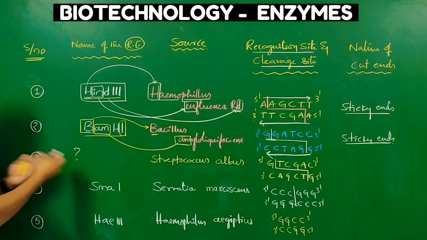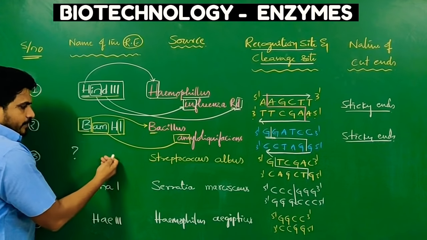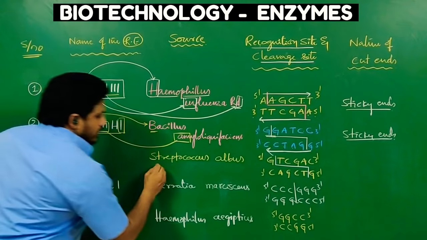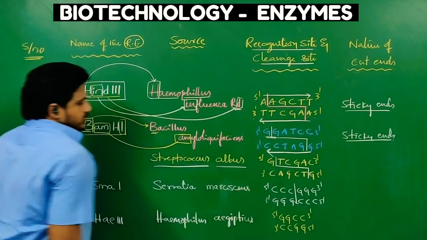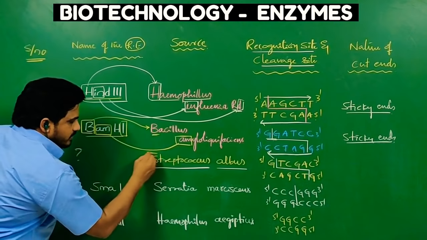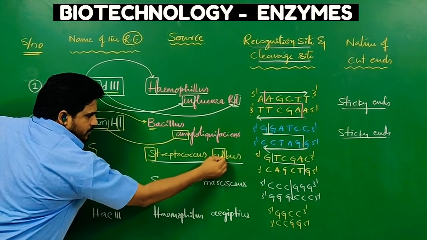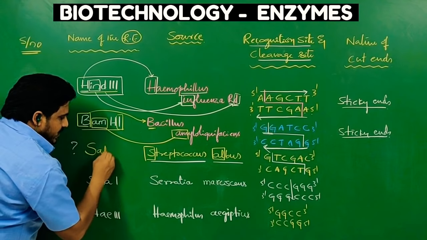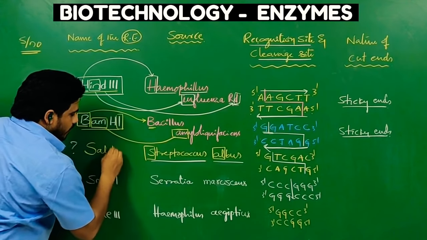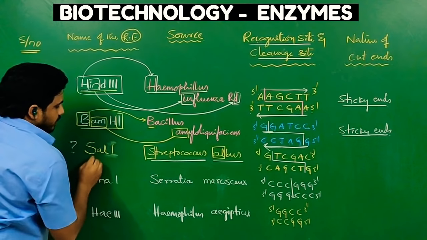Let us see the third one. The third one's name I have not written here; you have to understand the reason. That enzyme is obtained from Streptococcus albicus. What would be the name of this restriction endonuclease? First identify the first letter of the genus, S, and the first two letters of the species, AL: SAL. Number is not given, so that will be 1. SAL1.